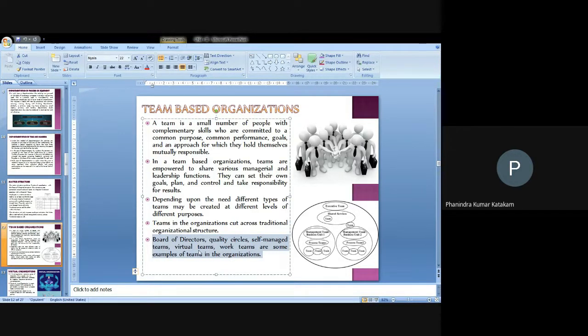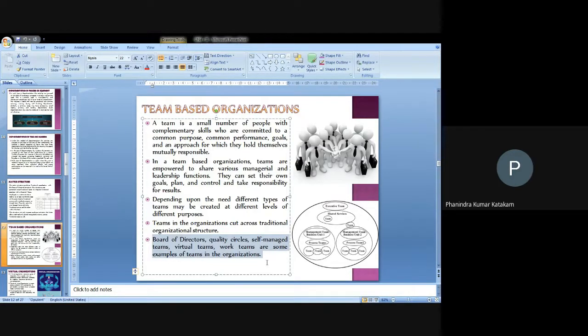Then there are virtual teams, where people work from different places, meaning different companies or nations. For example, you are working on a project related to a US-based organization, and a person from there and a person from your organization can form a team. A person from other organizations can also be part of it if you have divided the work to sub teams. Virtual teams and work teams are some examples which are formed in organizations.